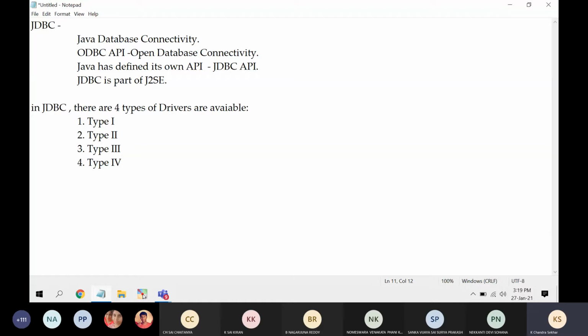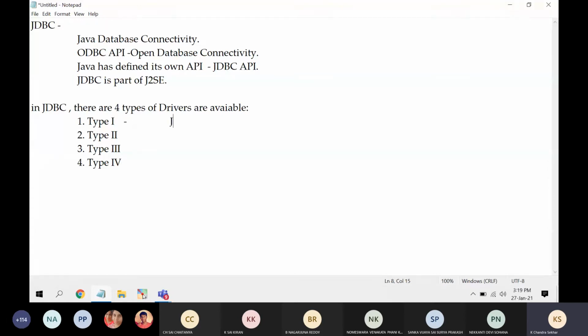This is one of the very important questions for our technical interview. How many types of drivers are available? There are 4 different types of drivers: type 1, type 2, type 3, type 4. The answer is 4 types of drivers are available in Java JDBC. Then they will ask you what is the other name for type 1.